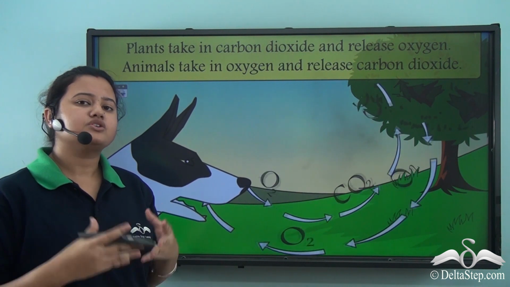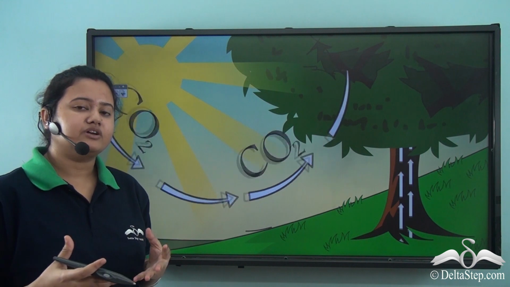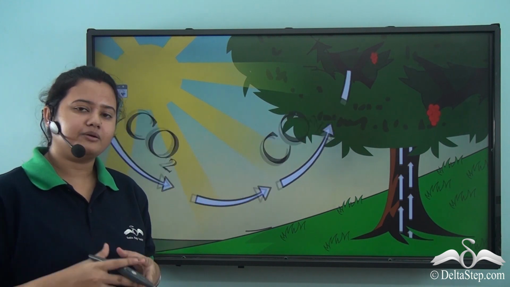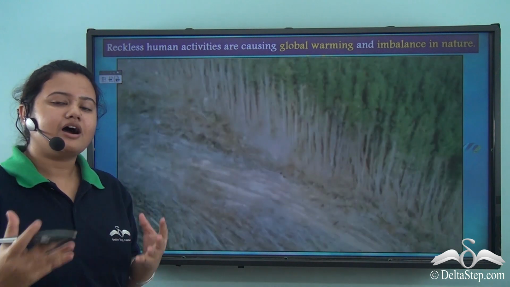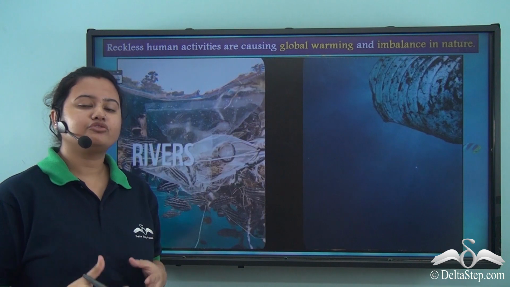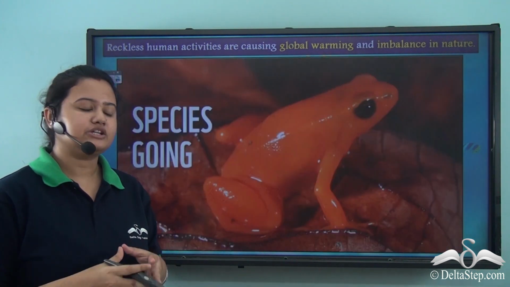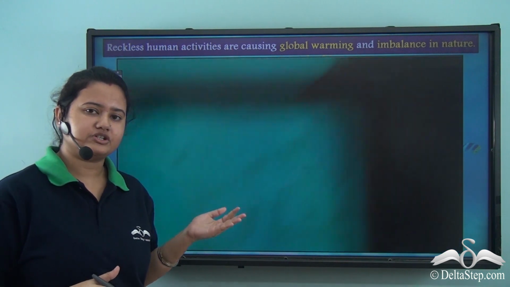Now, if we are so much dependent on plants and nature for our survival, then what will happen if we harm them? Well, if we harm plants and cut them down, then there will be loss of food and shelter for animals, and this will eventually lead to extinction of species.